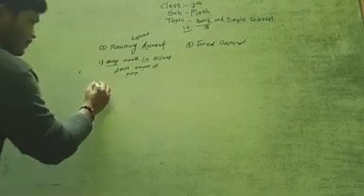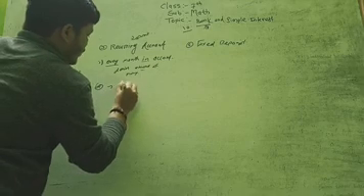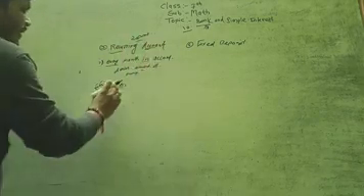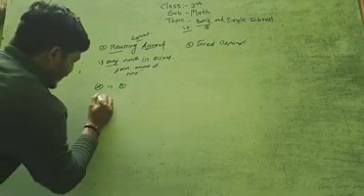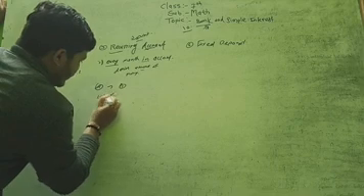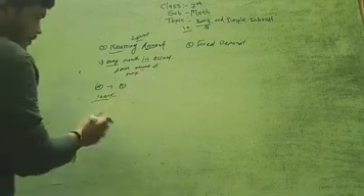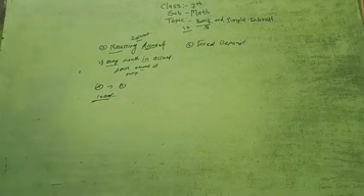For example, person A opens an account in bank B. If he opens a recurring deposit account, then he has to decide the amount of money. For example, he decides on 1,000 rupees. Then every month he has to deposit 1,000 rupees in that account.